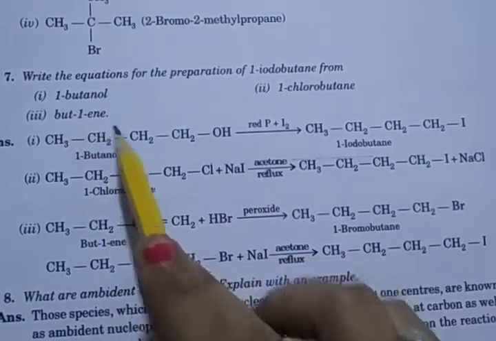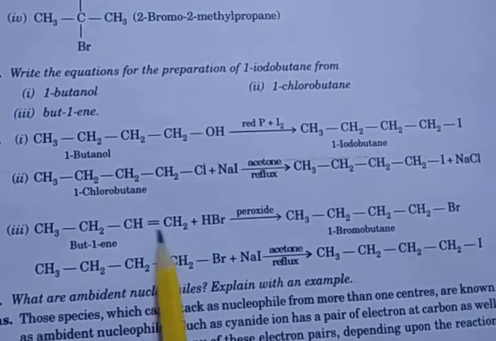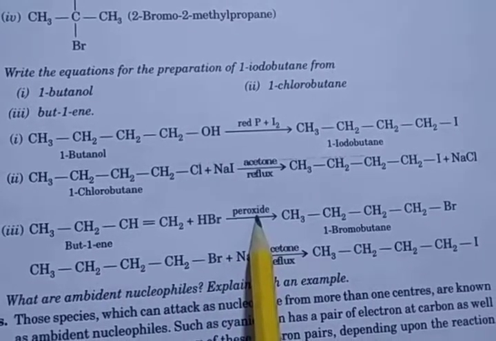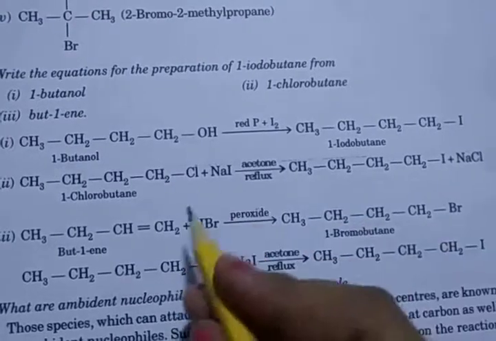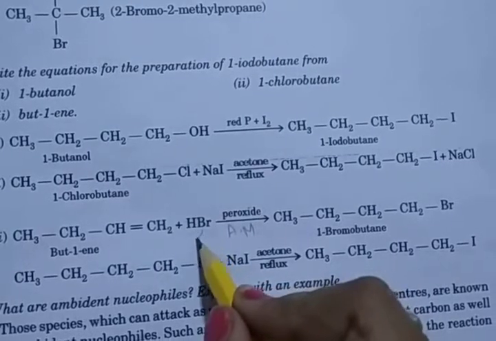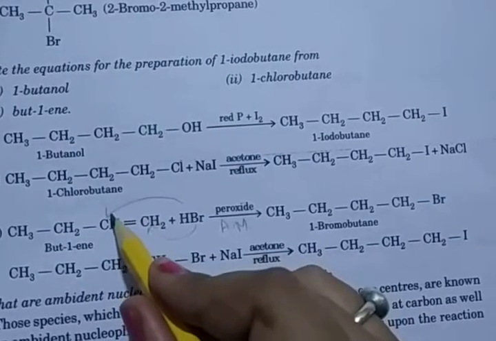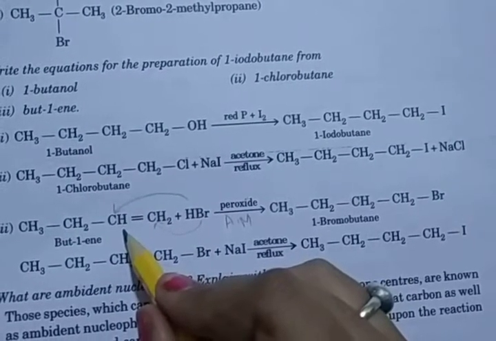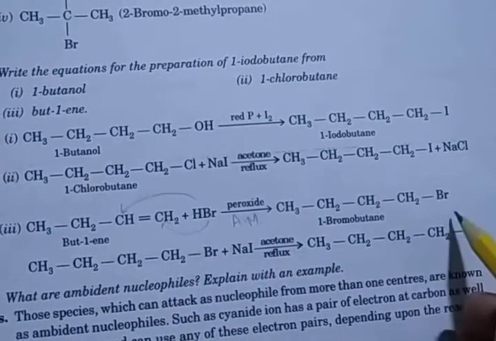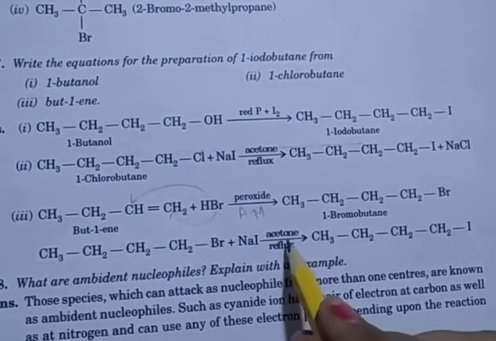Then third is but-1-ene. Take 1, 2, 3, 4 with the double bond after the first carbon, so the name is but-1-ene. It reacts with HBr in the presence of peroxide. Here the double bond breaks according to the anti-Markovnikov rule. So Br attaches to the carbon which has the maximum number of hydrogen atoms, and hydrogen attaches to the double bond carbon which has fewer hydrogen atoms. So CH3CH2CH2CH2Br, 1-bromobutane. Then this bromobutane reacts with NaI in the presence of acetone.